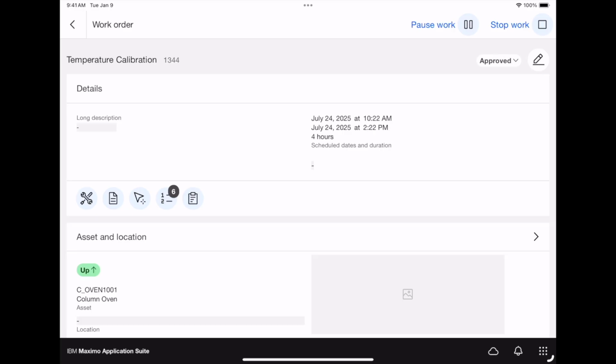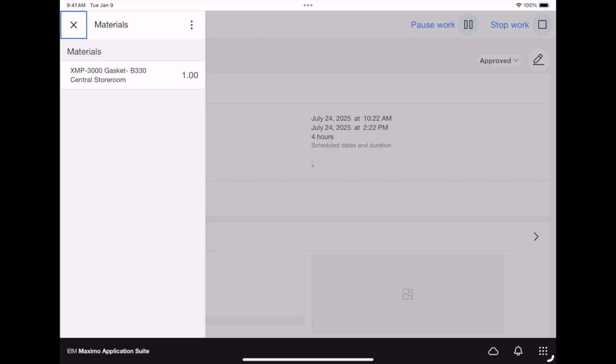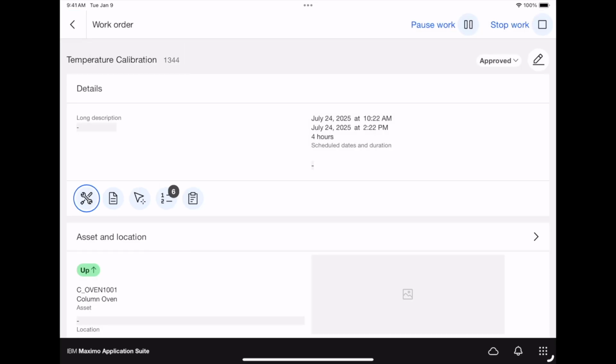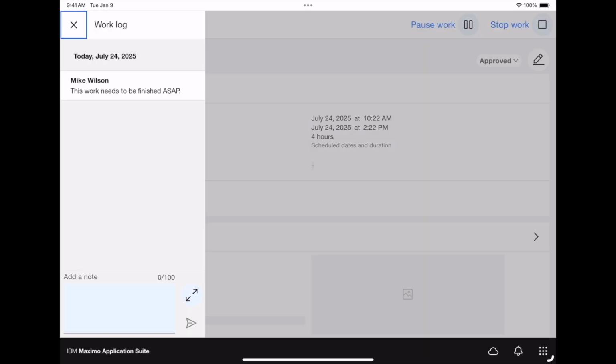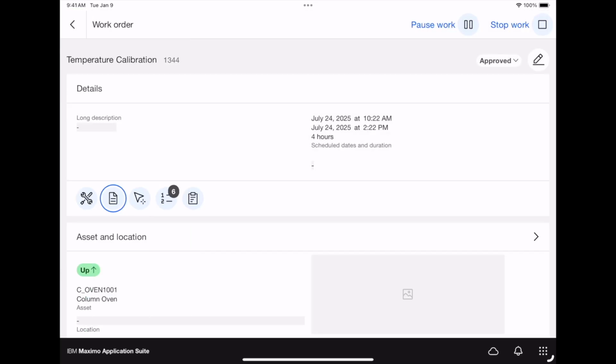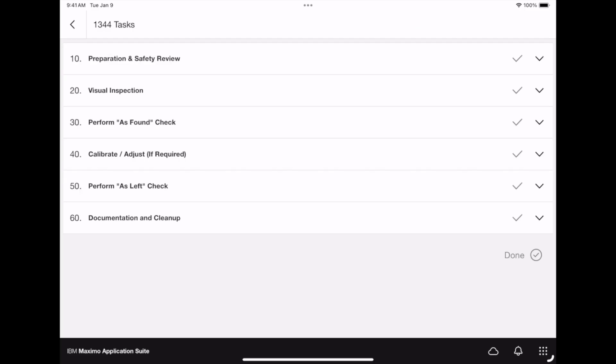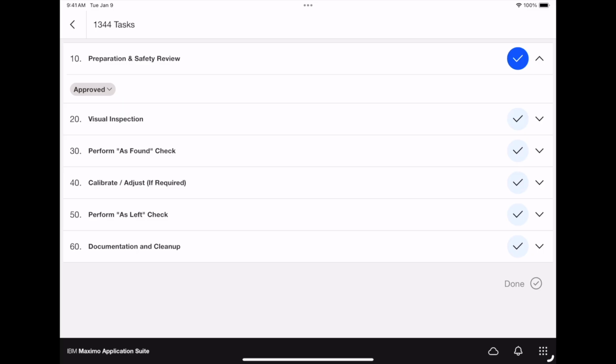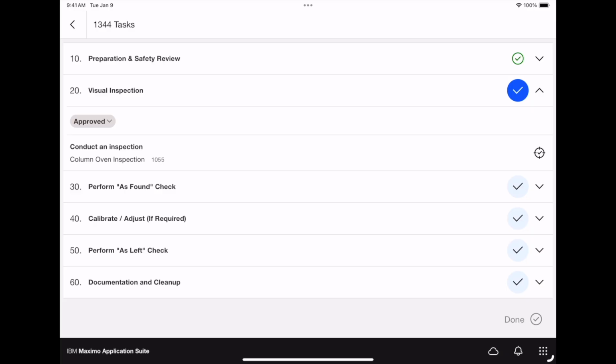Calvin will now stay at the top of the screen here, review the required materials that were listed before, such as a gasket. He sees a note that is left by Sarah. He can save the location of his work, and now in this 4th bar, he then gets to the job process or the job plan instructions. He's already read the safety review, so he can click the blue check mark there. Now he needs to perform the visual inspection, in which he is required to submit an inspection form.